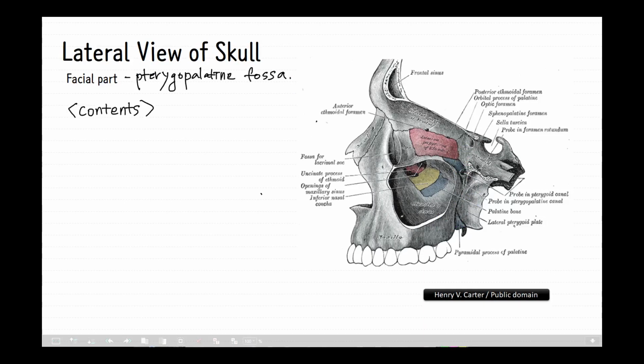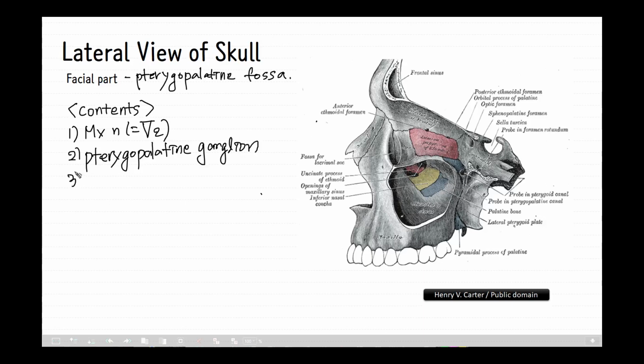The main contents of this fossa are the maxillary nerve, including the nerve of the pterygoid canal, and the pterygopalatine ganglion. And finally, the terminal third of the maxillary artery.